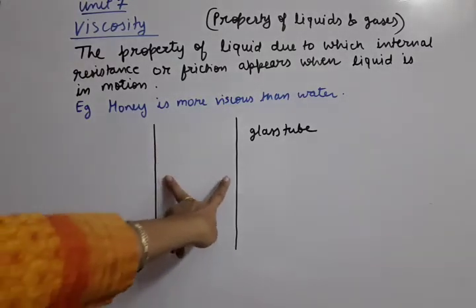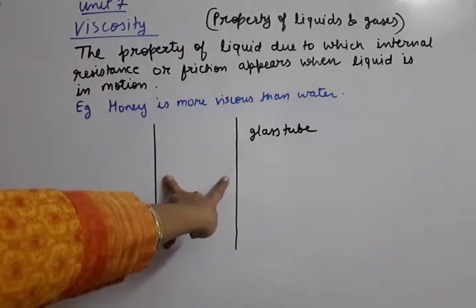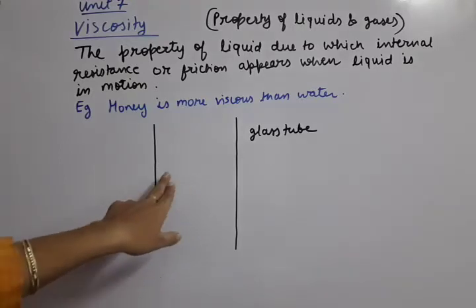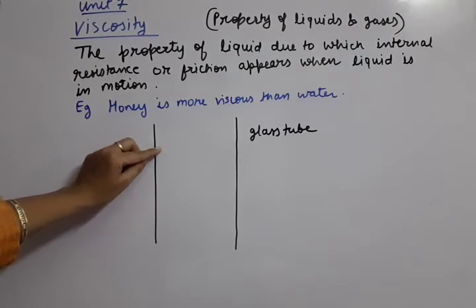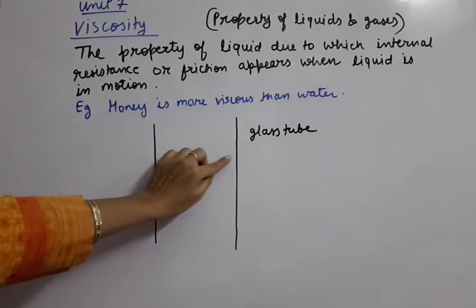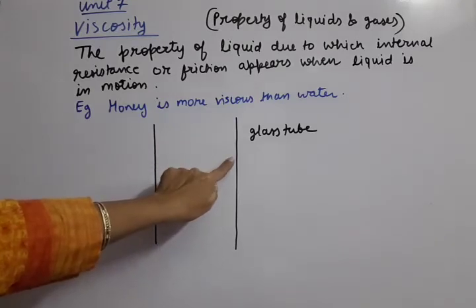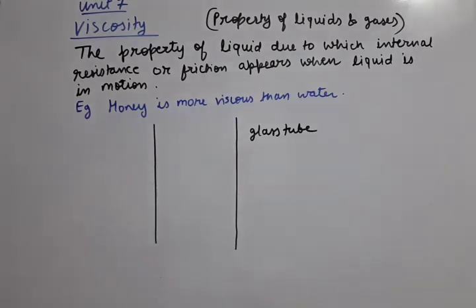The liquid in direct contact with the tube walls will be almost stationary, because the liquid will get attracted to the solid walls. So this liquid layer in direct contact with the solid walls is almost at rest.